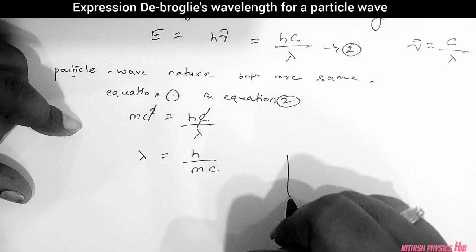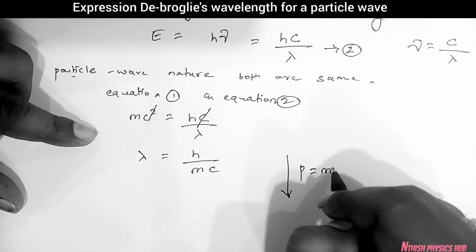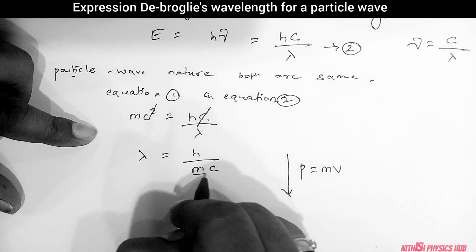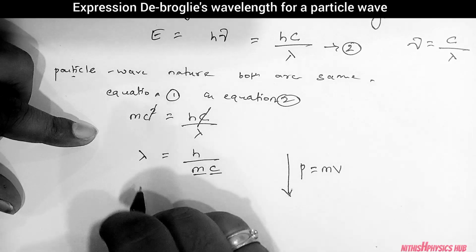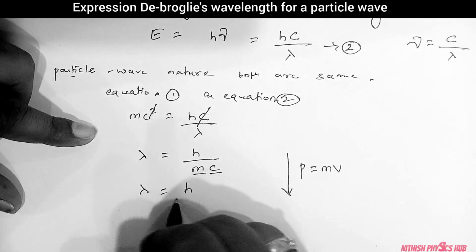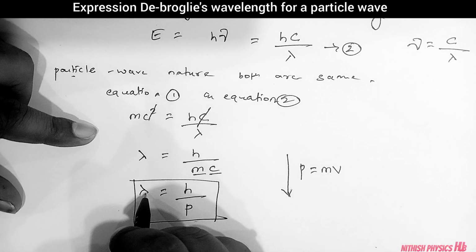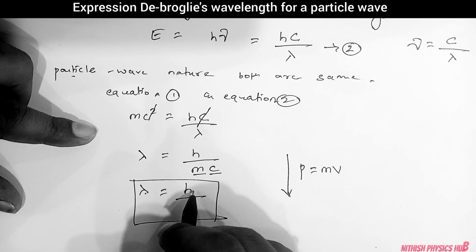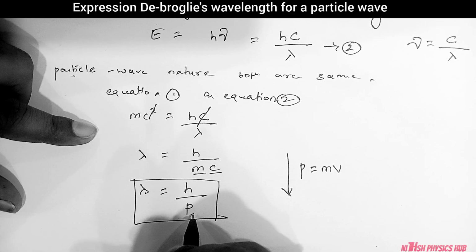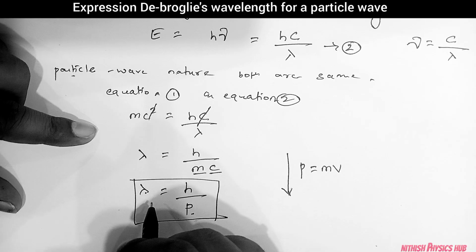According to this, you know that p is the momentum. Mass into velocity is the formula for momentum. So I apply mass, and this is the velocity of light. If you multiply together, that gives the value of momentum. So h by p will be the formula. Here lambda represents de Broglie's wavelength, h represents Planck's constant, and p represents the momentum of the particle. So this is the formula for de Broglie's wavelength.